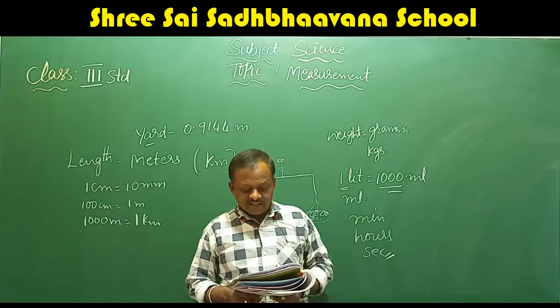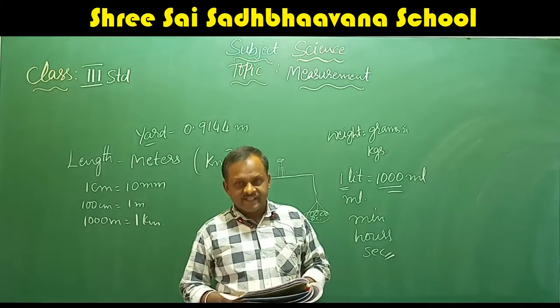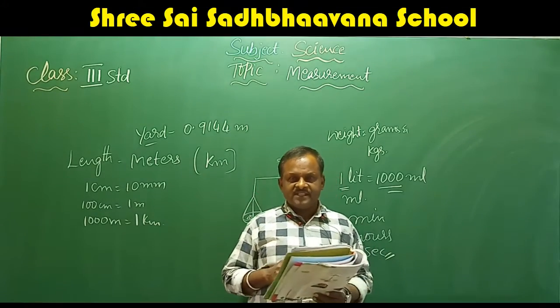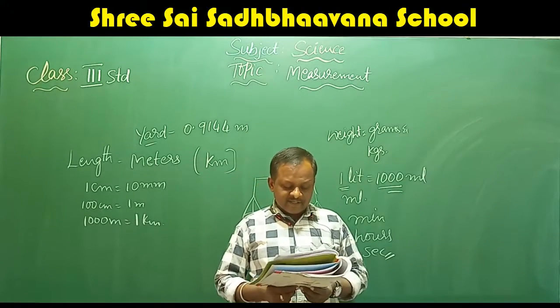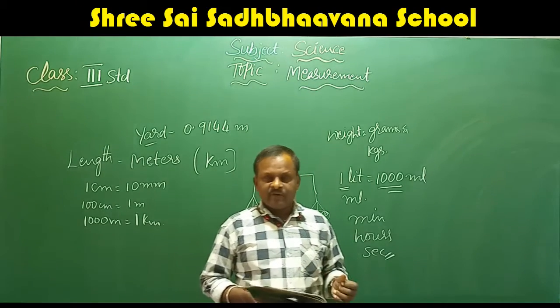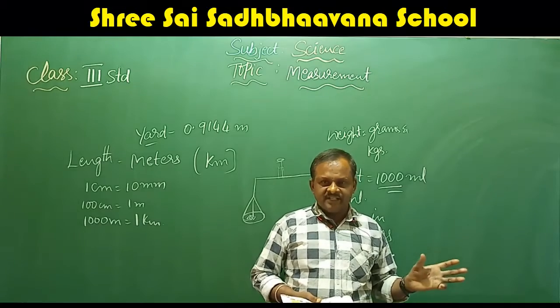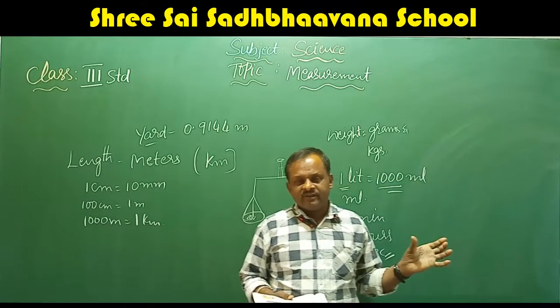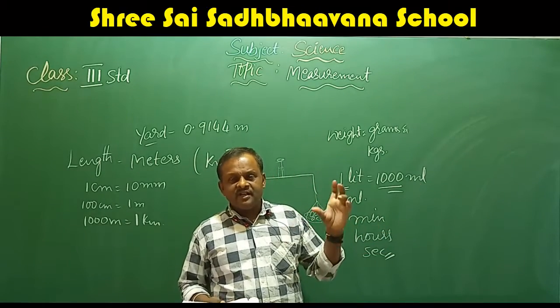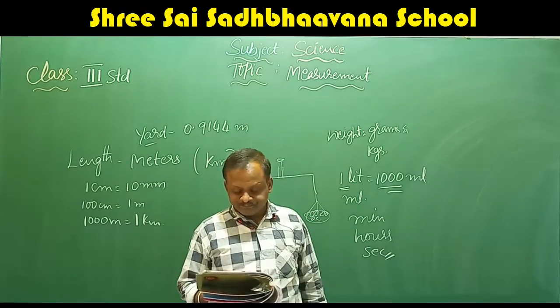Temperature is measured either in the centigrade scale or the Fahrenheit scale. Yes, there are two types of scales, the Fahrenheit scale and the centigrade scale. A clinical thermometer is used to measure the temperature of our body because our body temperature is very low. So the clinical thermometer is a very small instrument. It is used for measuring the heat of the body of a person.